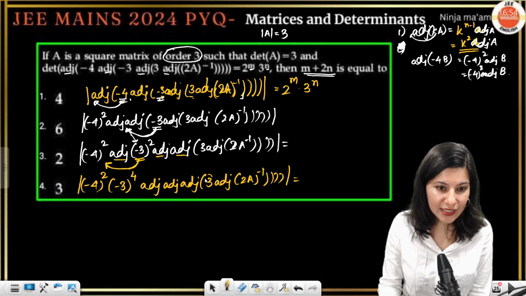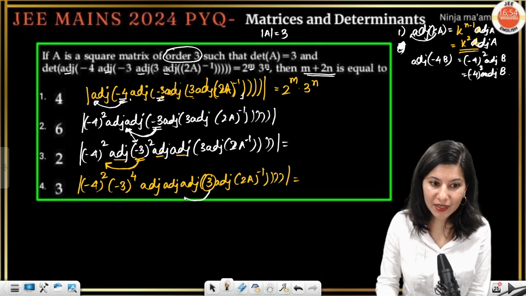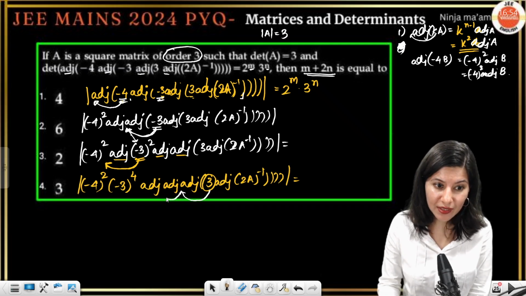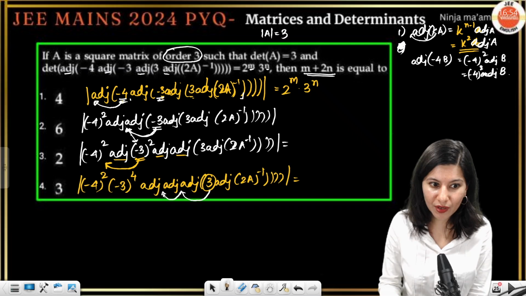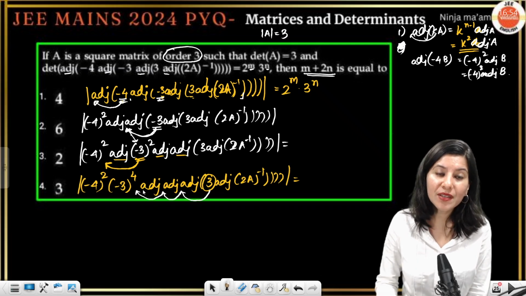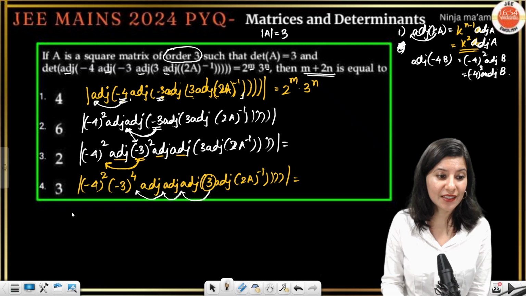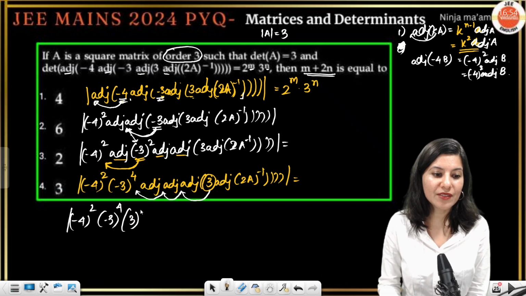Okay. Now this 3 you want to get, now you know the drill, right? So this 3 will come here. Now it will become 3 square. This 3 will come here. 3 square ka square, so 3 raised to power 4. 3 raised to power 4 will come here. 3 raised to power 4 square will become 3 raised to power 8. So now you are having minus 4 ka square, minus 3 ka square, and 3 ka power 8.